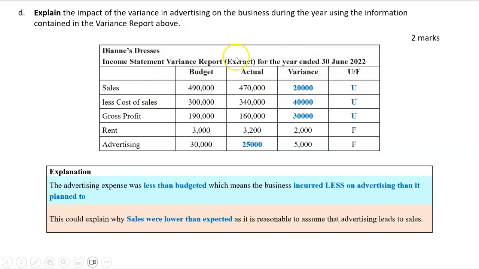This is a very simple variance report. Usually you could get more info. And it's important that you can make the parts talk to each other. Try and see why one figure might explain another figure.